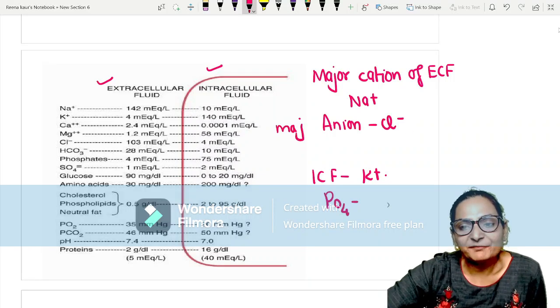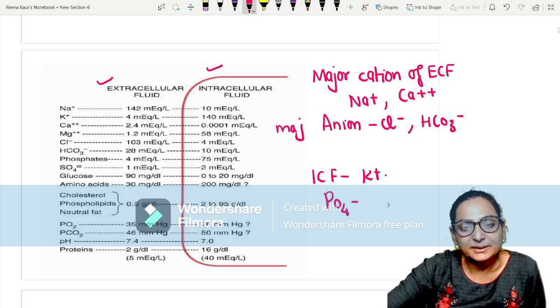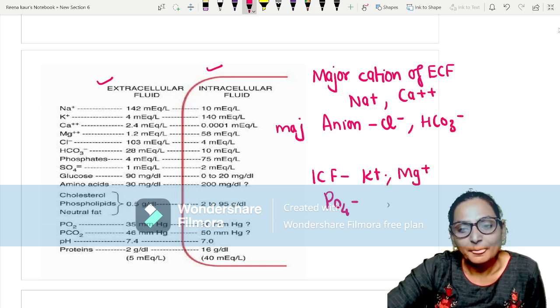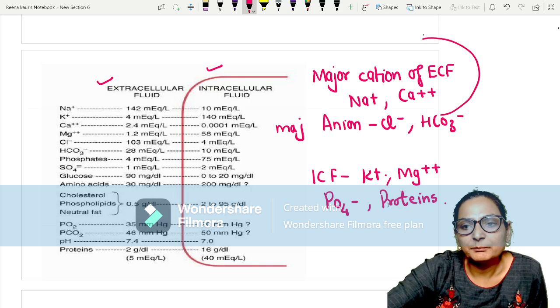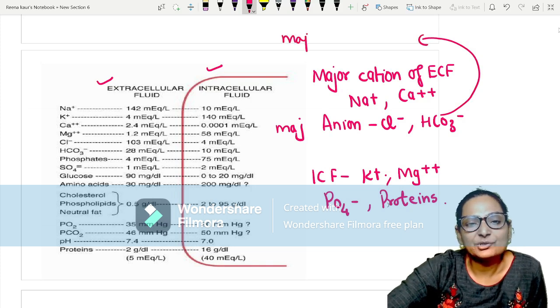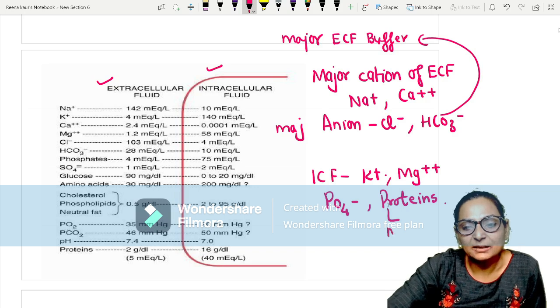But apart from chloride, even bicarbonates are more in the ECF, and apart from sodium, calcium is more in the ECF. And here, potassium, magnesium, phosphates and proteins. Remember that bicarbonate is the major ECF buffer, and proteins are the major ICF buffer.